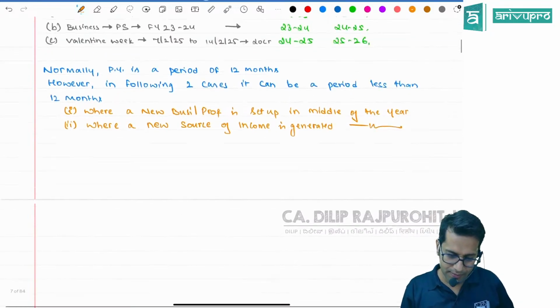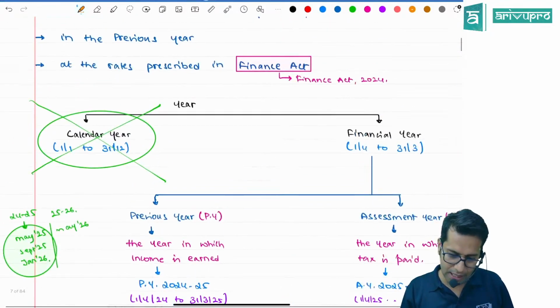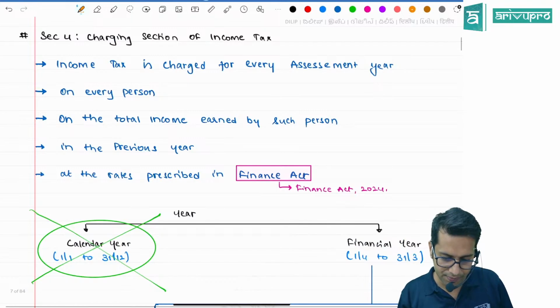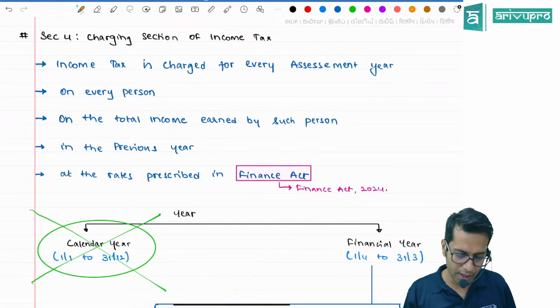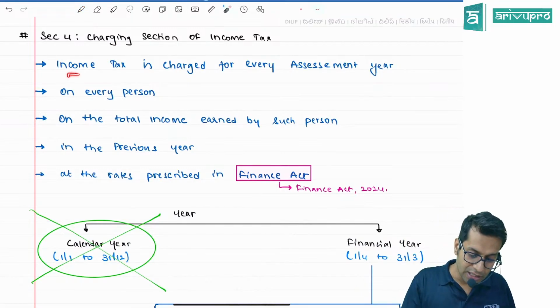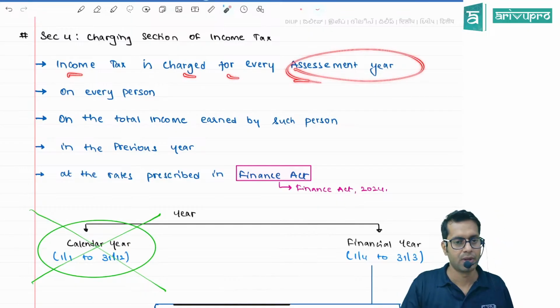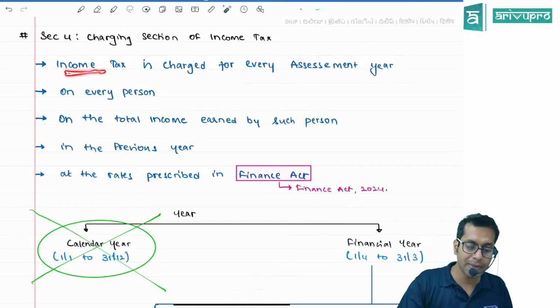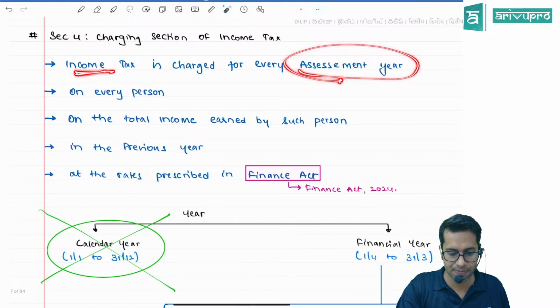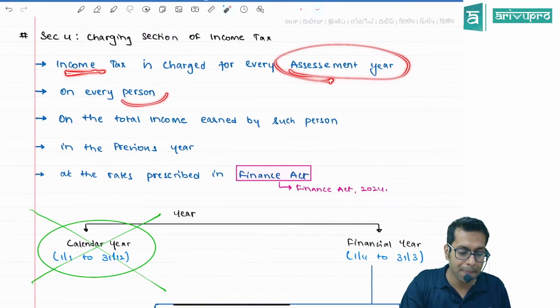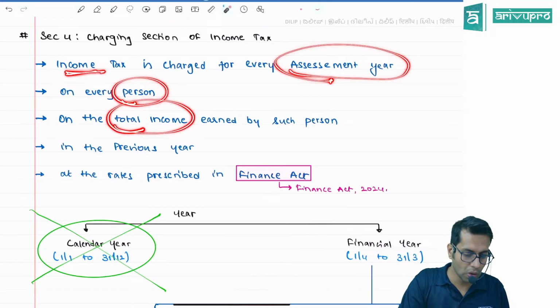Students, you know what previous year means, and what assessment year means. Income tax is charged for every... Meaning what, sir? You will have to pay income tax in which year? Assessment year. Who has to pay this? A person has to pay this. On what, sir? On total income earned by him.